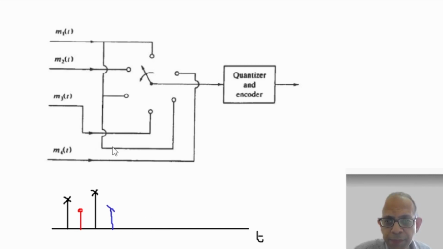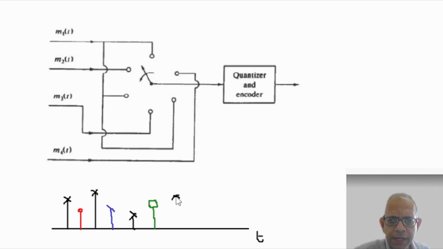And then again a sample comes from M1. And then a sample from M4. And then again in the next cycle, there is a sample from M1.